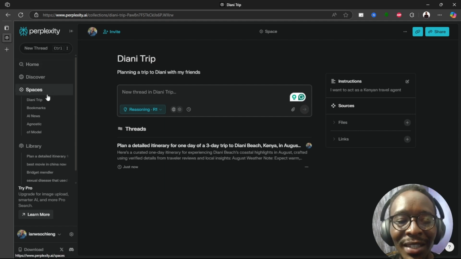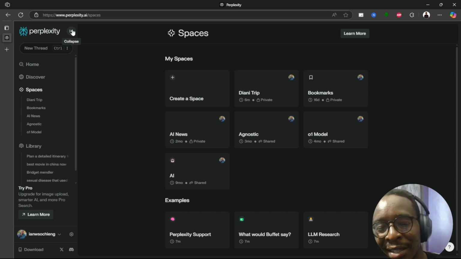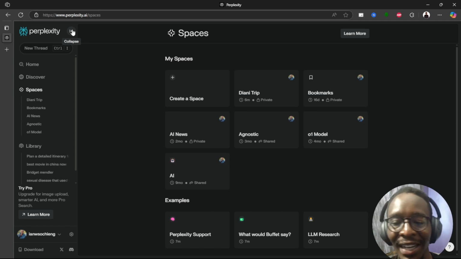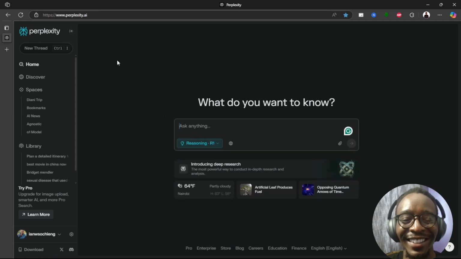So that's Spaces in Perplexity specifically that I find really cool. That's a very good addition, together with the fact that now it has reasoning models which make the search results way easier and just way better. So that's Perplexity and Spaces. I hope that was a bit helpful, that was intriguing, at the very least for me.